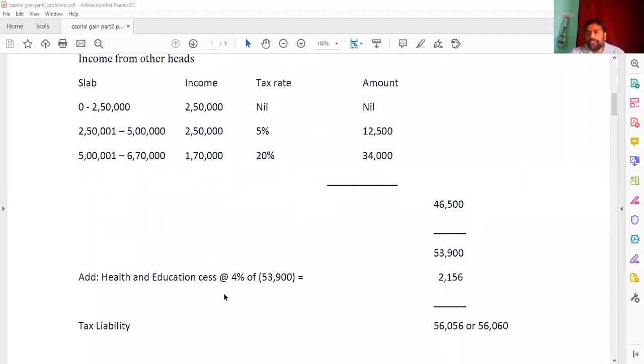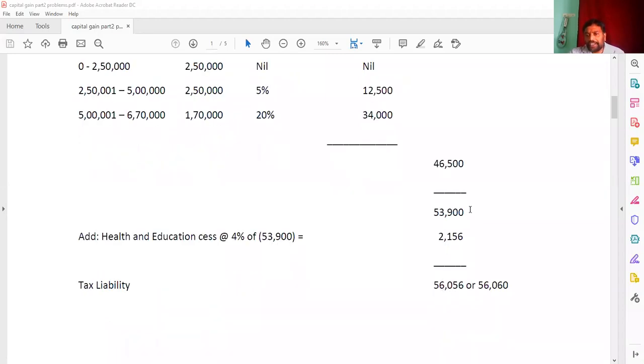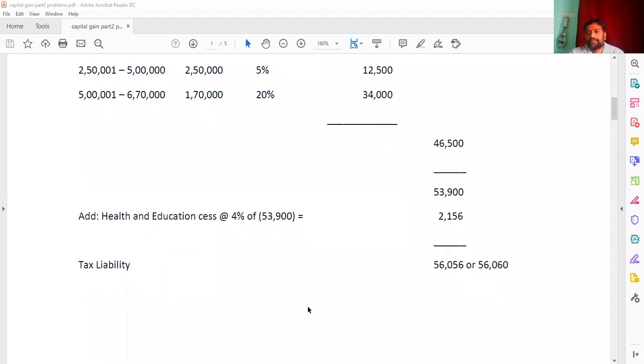And health and education cess will be calculated on this amount, 53,900 into 4%, and you get 2,156. So by adding 53,900 and 2,156, you get the tax liability as 56,056, or rounded to the nearest 10 rupees, that is 56,060. We are calling this the tax liability in this sum.